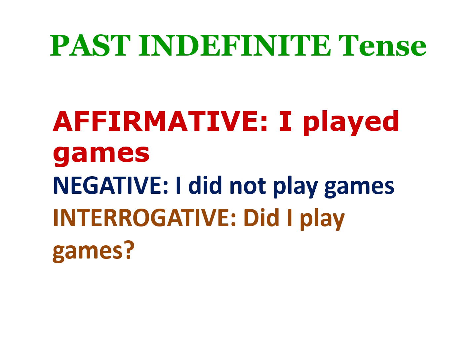Let's begin with the past indefinite tense. The affirmative sentence is, I played games. In the negative form, we say, I did not play games. And in the interrogative form, we ask, did I play games? This tense is used for actions that were completed in the past without mentioning the exact time.